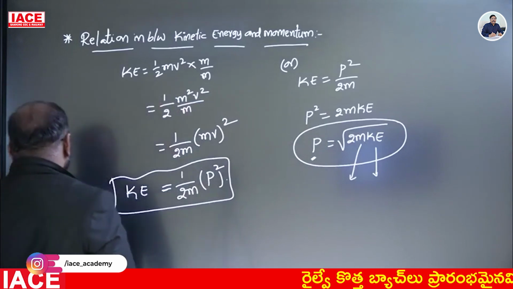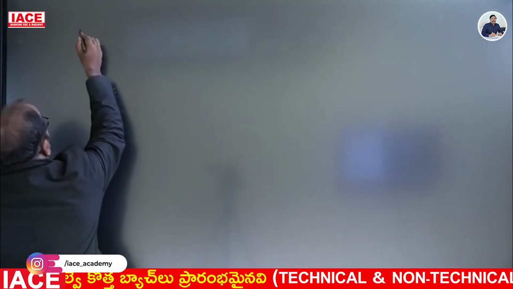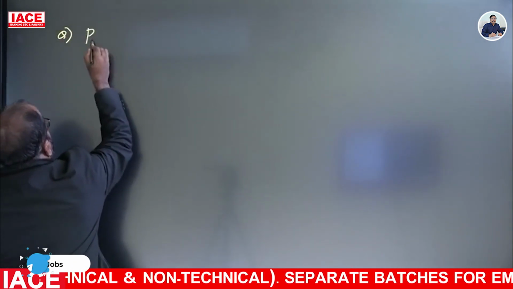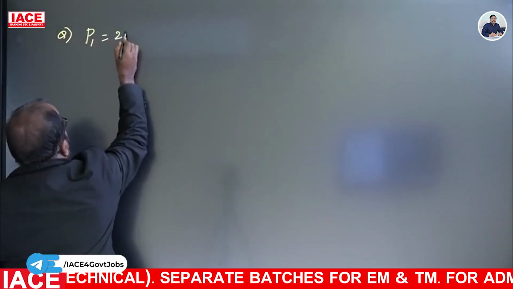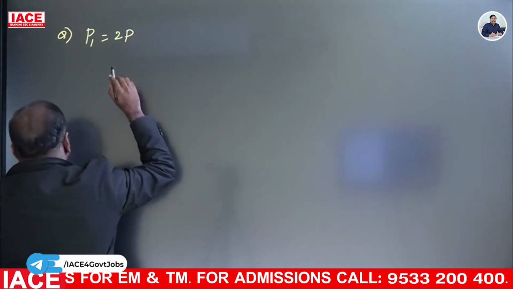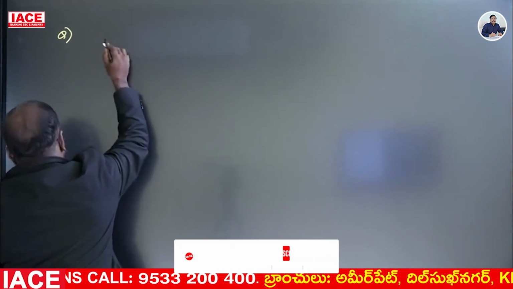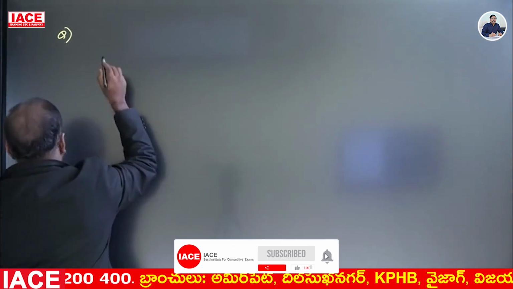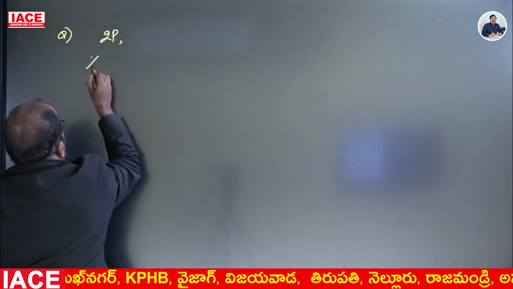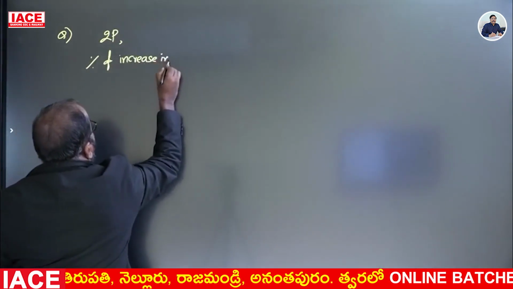One important question is there. Let us see. Question: if the momentum of a body is doubled, what happens to the percent kinetic energy?